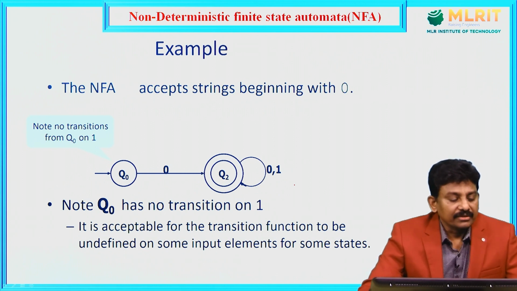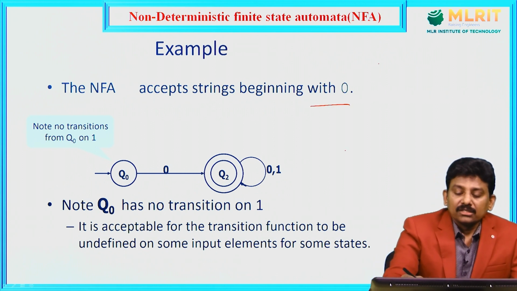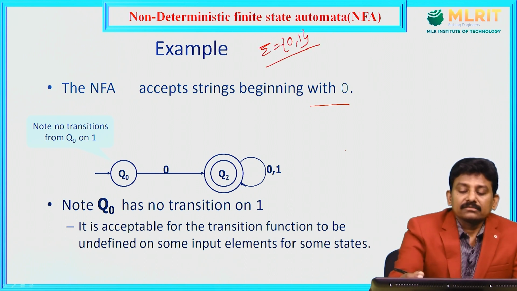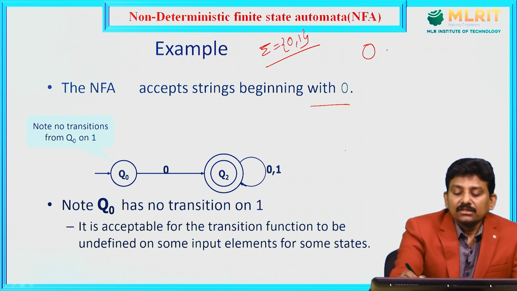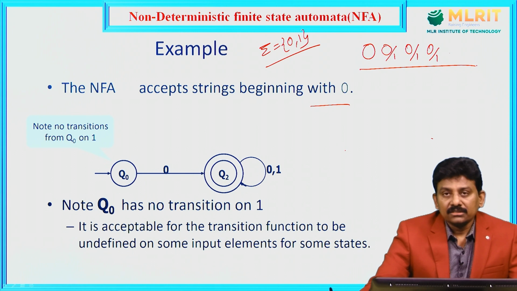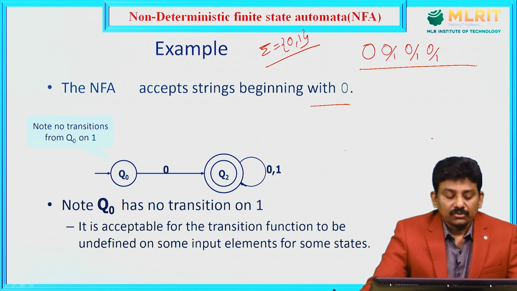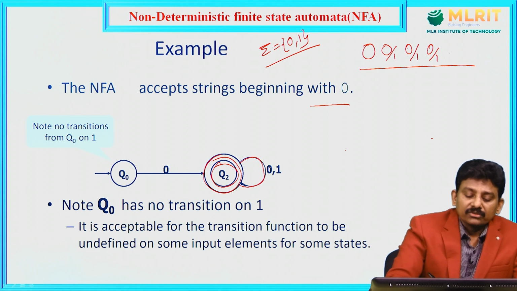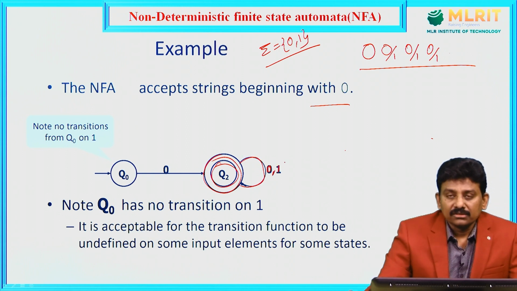Another example of NFA. NFA accepts strings beginning with 0. So, the input alphabet is 0, 1, but the first symbol in the string is 0. Second symbol onwards either 0 or 1, third symbol 0 or 1, fourth symbol 0 or 1. The length is not given, but the only constraint is the first symbol is 0. Here Q0 is the initial state. If I read 0, I can go to final state Q2. There I can read any number of zeros and 1. So, that means second symbol either 0 or 1, third symbol either 0 or 1, fourth symbol either 0 or 1 and so on. Only the first symbol should be 0.